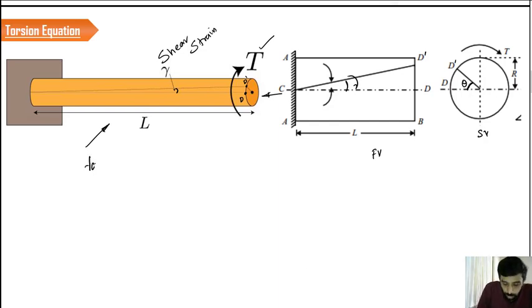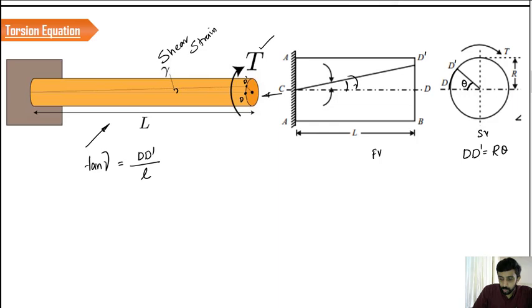If you take tan gamma, it is nothing but opposite by adjacent. Opposite is nothing but d dash, divided by adjacent, which is the length L. If we look here, d dash can be written as r theta, the arc length.